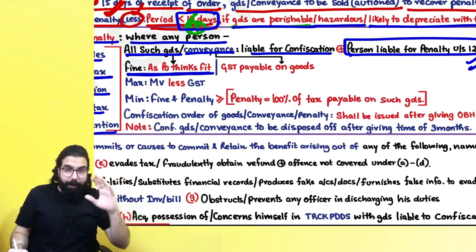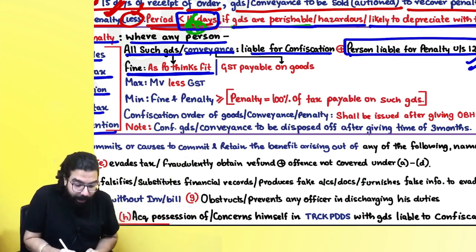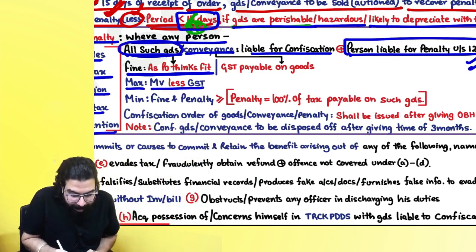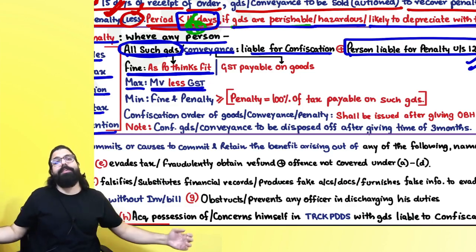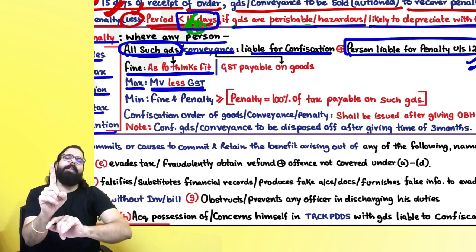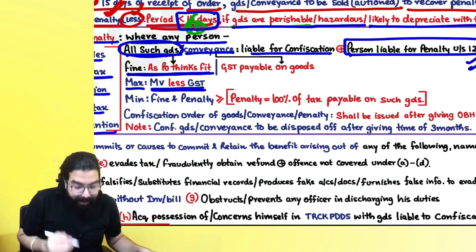I will tell, but sir, give me your blank check. He will tell you like that. No, in that scenario, the maximum is fixed by the government. Sir, for goods the maximum penalty can be the market value minus the GST. The market value of the goods that are confiscated. Now government is the owner of the goods. Government will tell, whatever is the market price of the goods, less the GST, you pay me, I will give you the goods. Market price less the GST.